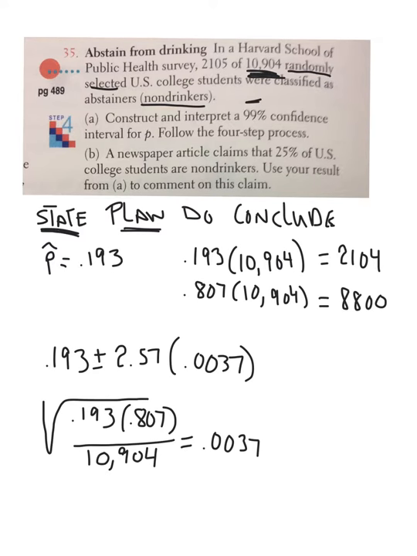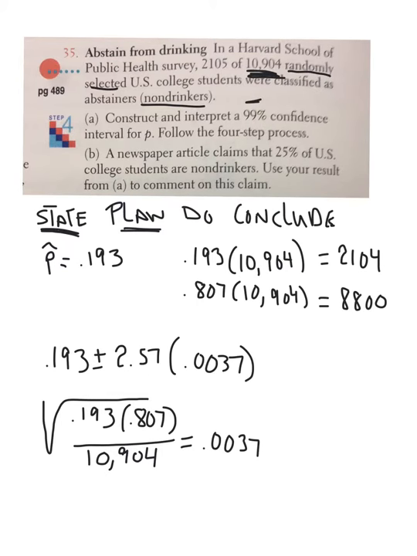So here is our sample proportion. That's our z-score. I had to plug 0.995 into inverse norm to figure out how far out we go, and it's 2.57 standard deviations out. And this is our standard deviation, which I figured out right here.